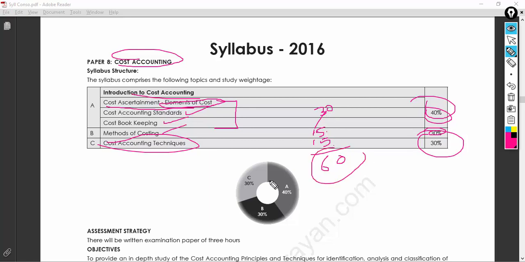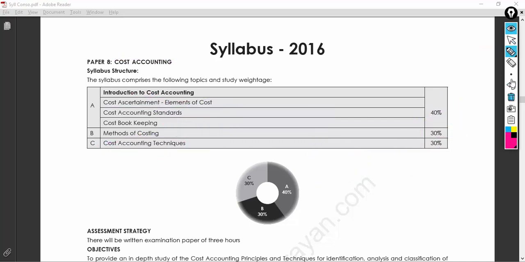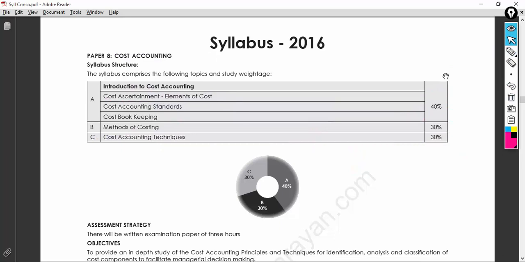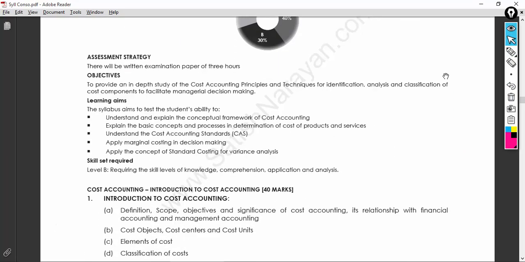So this is how you need to plan, guys. It is not that you need to completely study for 40, and completely study for 30 and 30, and then attempt 100%. No, it will not work like that, because you should be a smart worker. You're going to be a professional, and professionals are smart with a little hard work. Remember this, because this was a learning I realized very late, but it gave me a very good lesson, that hard work plus smartness is what you need to achieve success in the professional world.